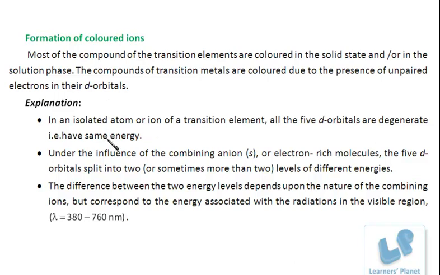See what happens: the d orbitals, how many are they in number? They are 5. In an isolated atom or ion of a transition element, all the 5 d orbitals are degenerate, that is, they have the same energy. But what happens in the presence of any ion or electron-rich molecule? These d orbitals split into 2. I'll show you.